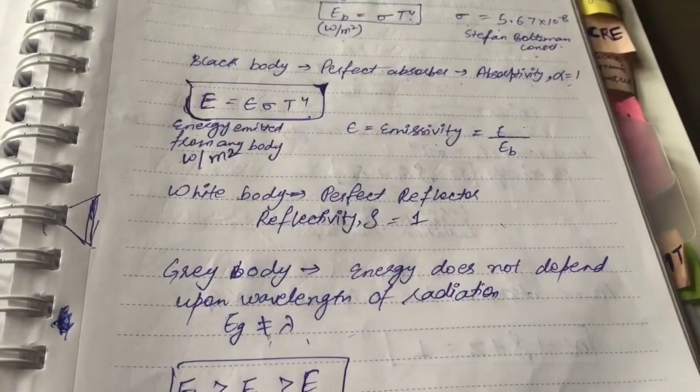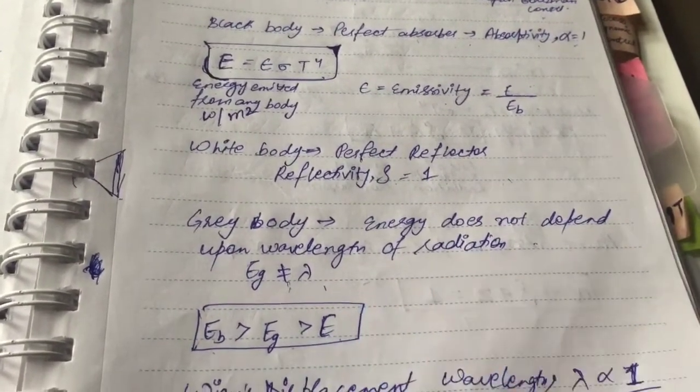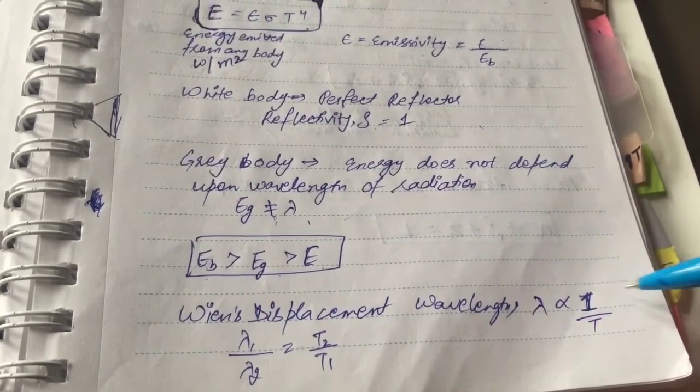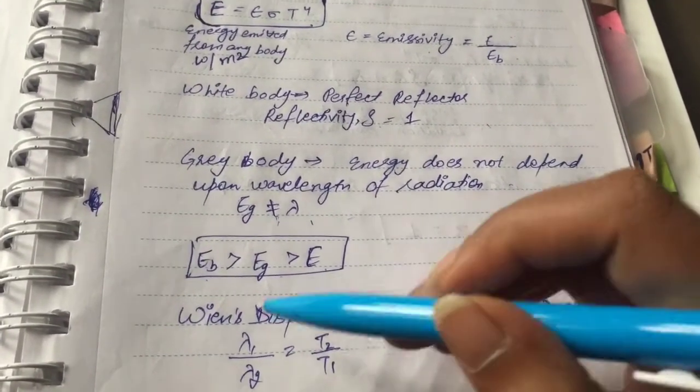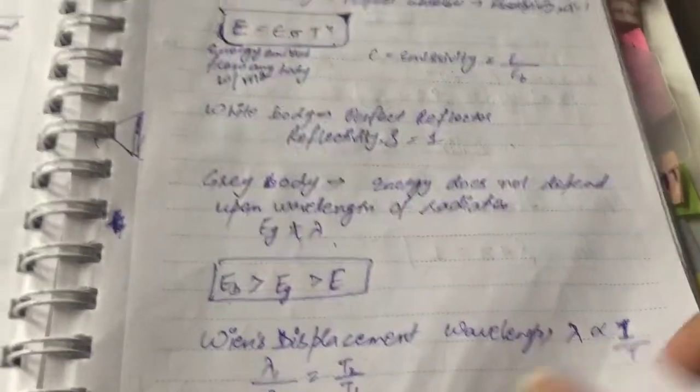So energy of black body is greater than energy of gray body, which is greater than energy of any body. According to Wien's displacement law, wavelength is inversely proportional to temperature. So lambda 1 by lambda 2 would be equal to T2 by T1.